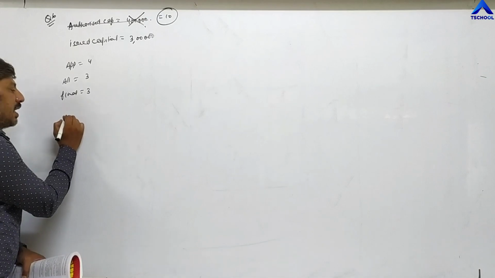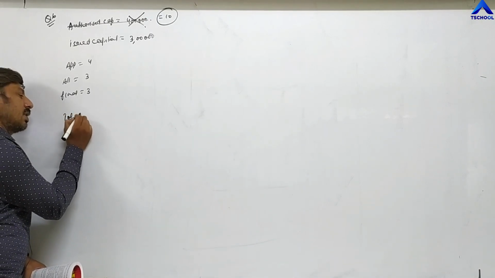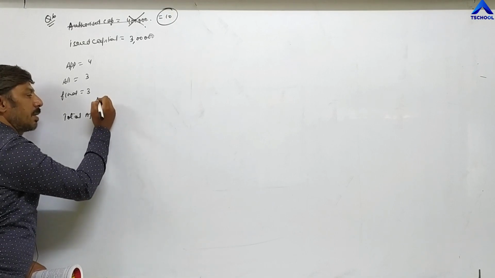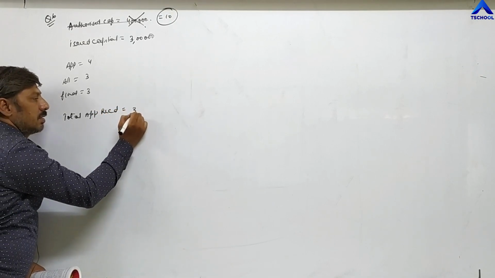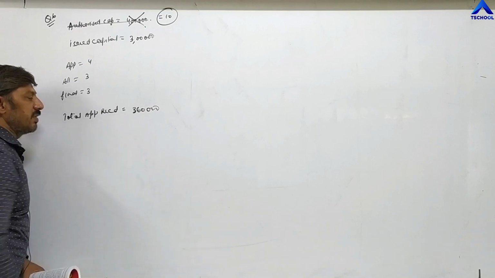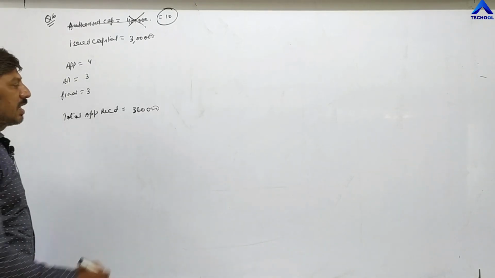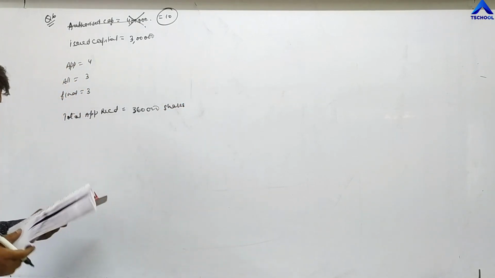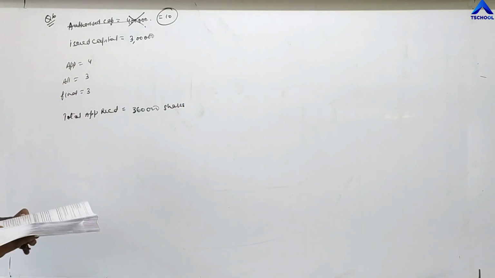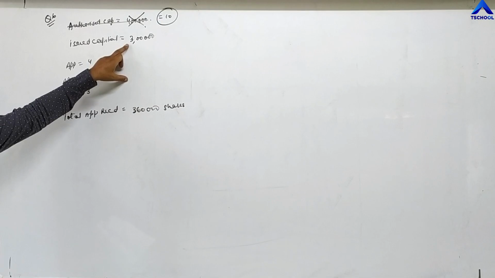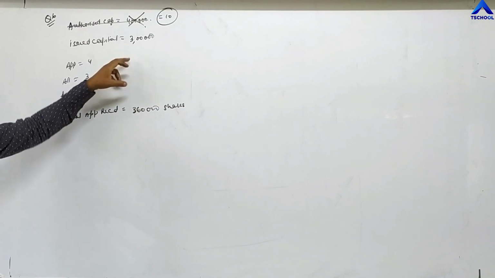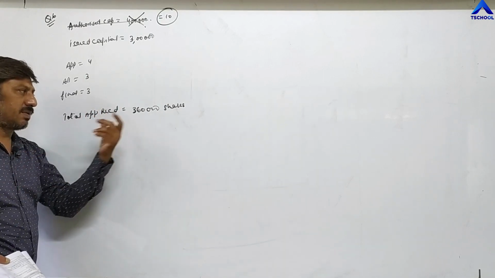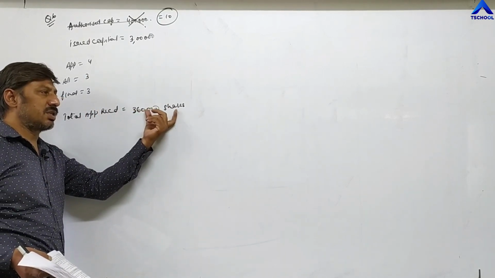And the company has received total applications for 3,60,000 shares. It means the company is issuing 3 lakh shares, but applications received from different applicants are for 3,60,000 shares.